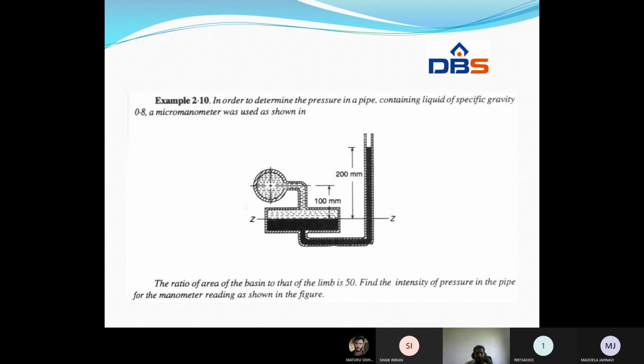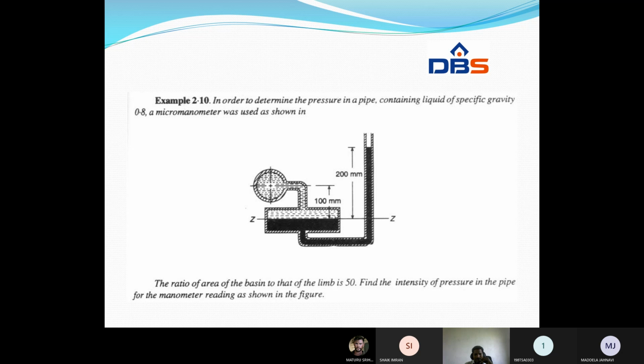See, a simple problem on a micromanometer. In order to determine the pressure in a pipe containing liquid of specific gravity 0.8, a micromanometer was used as shown in the figure. See, this is a vertical micromanometer connected to a pipe. The ratio of the areas of the basin and the limb is 50. Find the intensity of pressure in the pipe for the manometer reading shown in the figure. This height is 200 mm and this height is 100 mm.